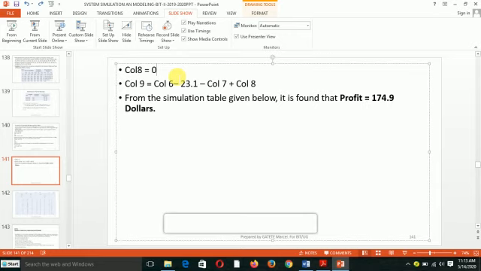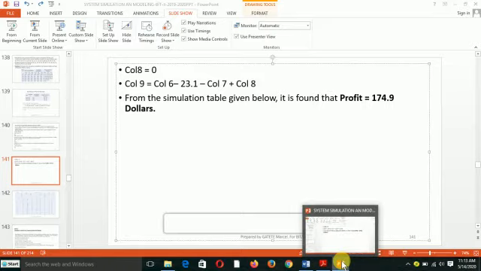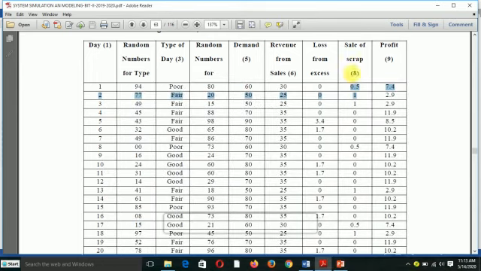So column 8 will be 0. Why? Because there is no profit from scrap for him, because he didn't have anything left over. So when it is greater than 70, it will be 0 everywhere here.